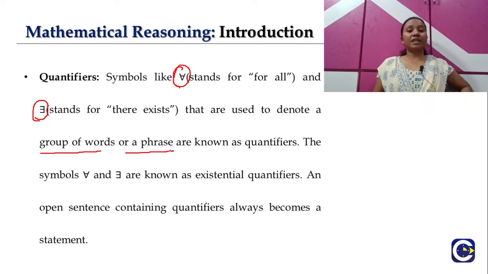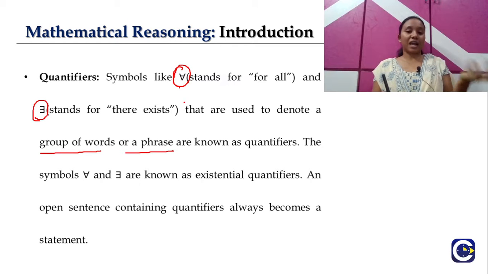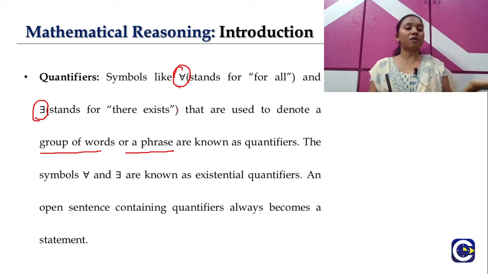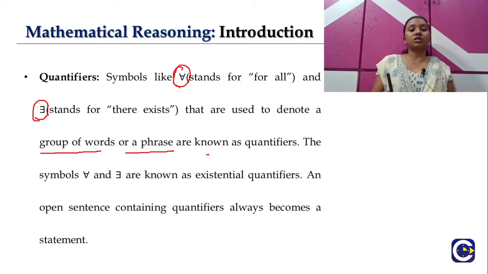So instead of writing "for all the variables, for all the x values", we can write this symbol, which means these symbols are used to denote a group of words or a phrase. These types of symbols, which we use instead of writing a group of words or a phrase, are called quantifiers.